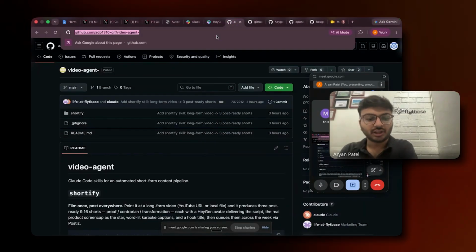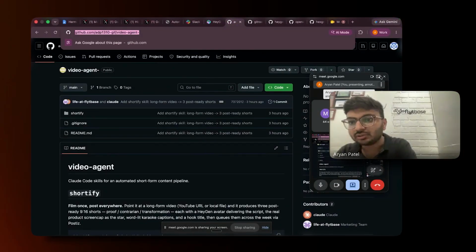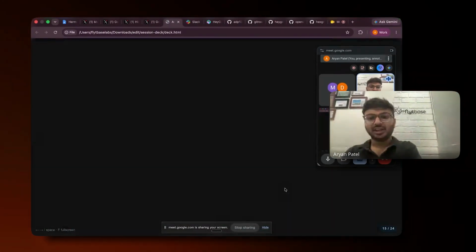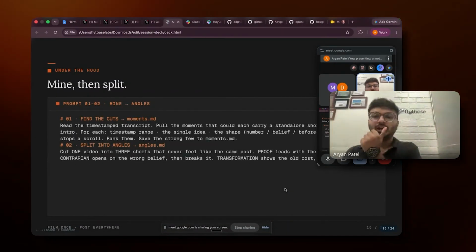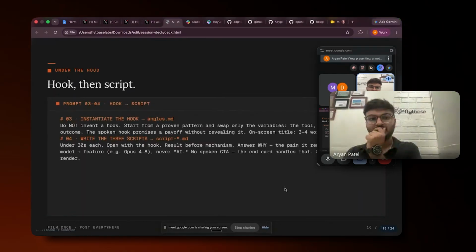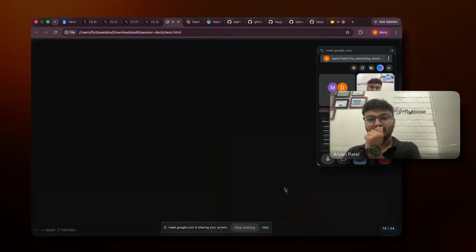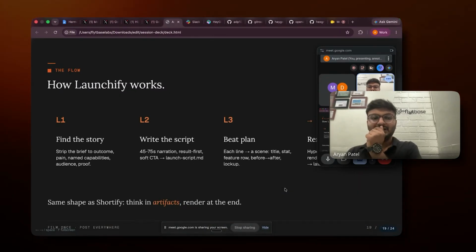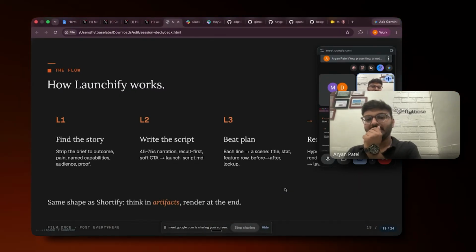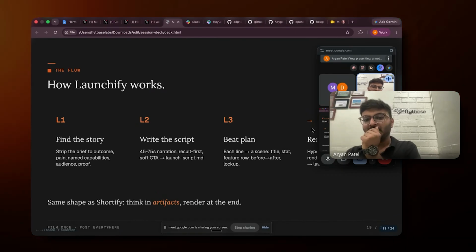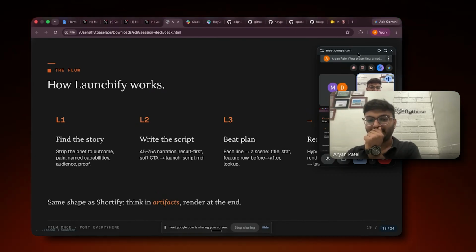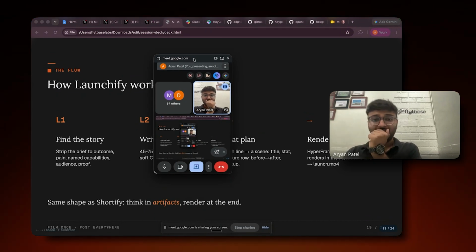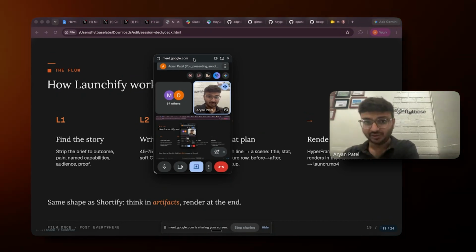And if you want, I guess I'll share the GitHub repo right away. Okay, so this is what it does. Now, I also showed you the launch video itself. So in the launch video itself, it did the same thing. It found a story, it created a script, it created a plan, what scene should be there, what title should be there, what features should be shown, and then rendered everything using the hyperframes.